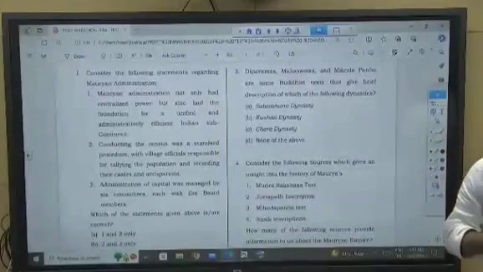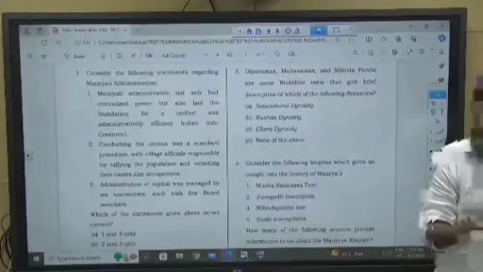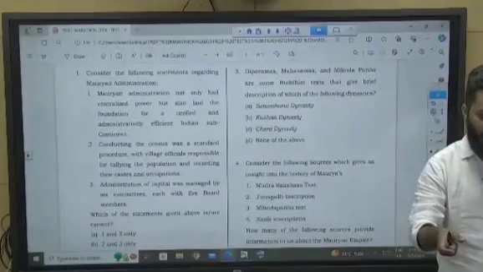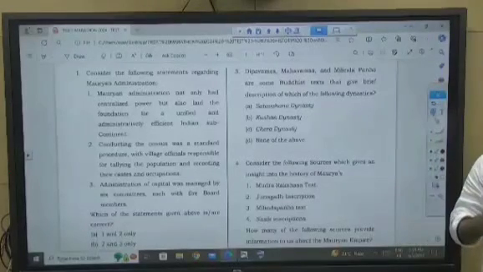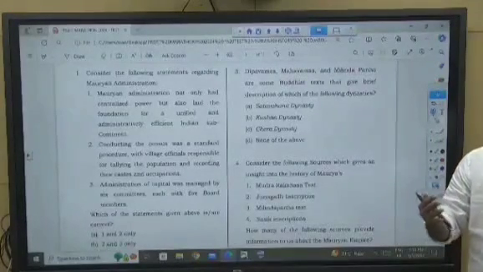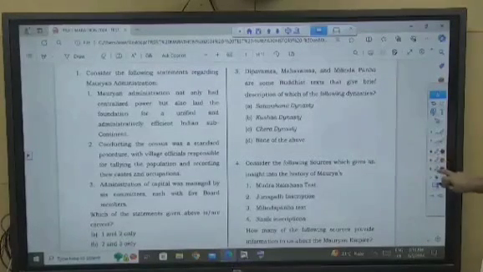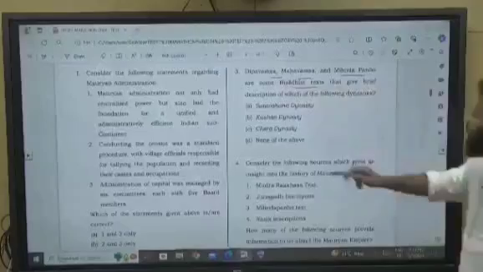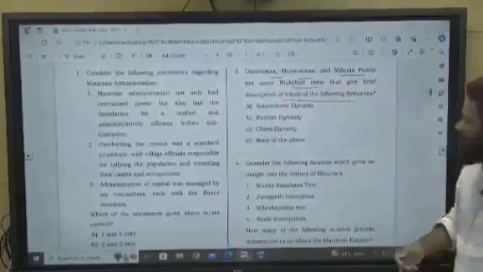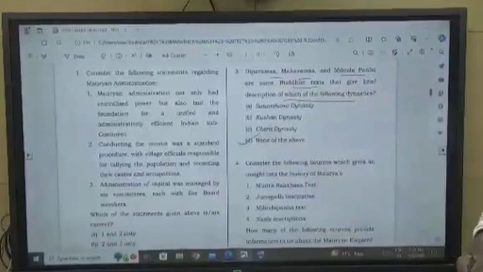Now, I already told you, if you are reading about the history of any particular empire or era, there would be some literary sources from which you are getting information about that period, or some kind of architectural or archaeological resources, right? So Deepvamsa, Mahavamsa, and Milind Panho, these are some Buddhist texts that give brief discussion of which of the following dynasty. This is about Mauryan dynasty. Mauryan dynasty is not in the options, so none of the above.